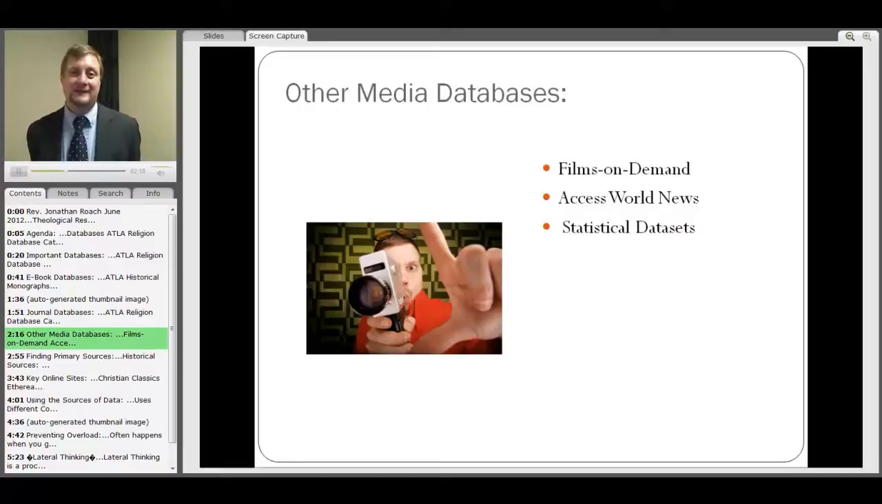Other media databases that we subscribe to at the library will include Films on Demand, which is an academic form of YouTube and includes over 7,000 videos with academic content. Access World News, which is a newspaper database. This will include tens of thousands of newspaper articles published in local newspapers around the world. And statistical data sets, which you can use for finding statistical information, such as the number of acres of tomatoes planted in Florida.